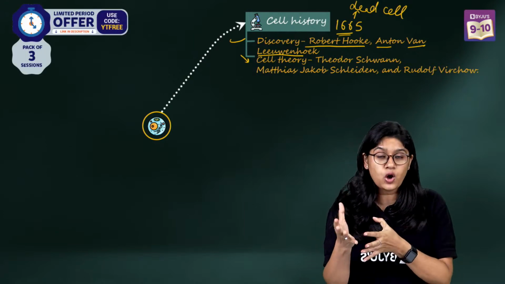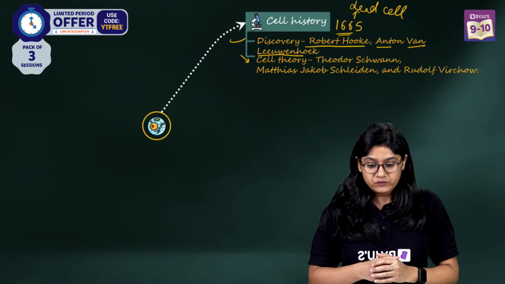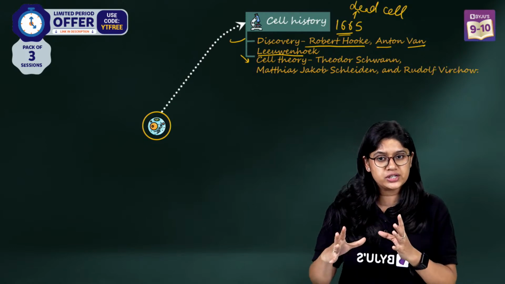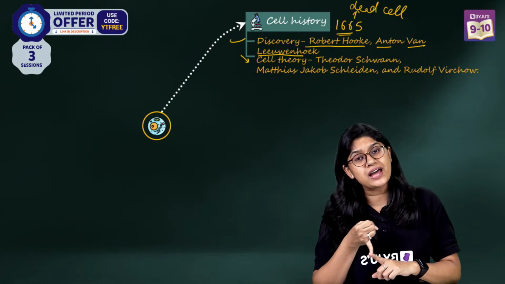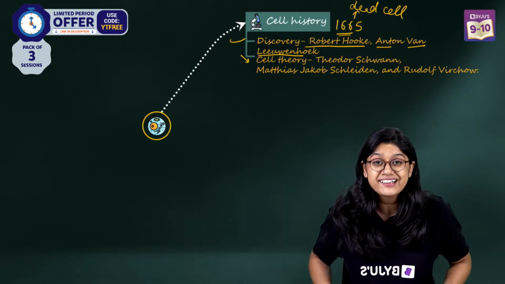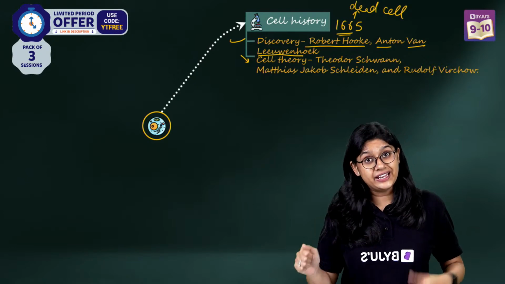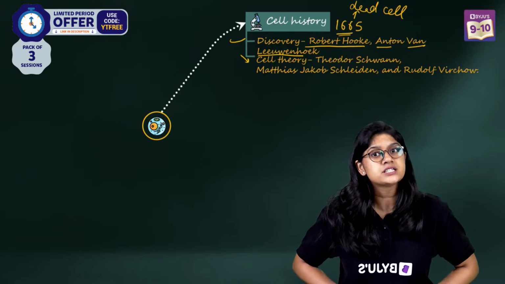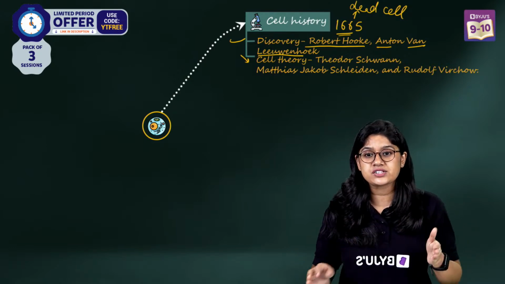And of course, this cork cell were the dead. And then, of course, Leeuwenhoek saw the living cells. Then we have the cell theory given by the two scientists initially, Schleiden and Schwann. They said that all the living organisms are made up of cells, and cells are the structural and the fundamental unit of life. Then onto that, Rudolf Virchow added that cells exist from the pre-existing cells.